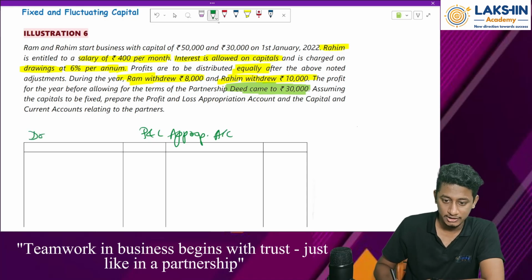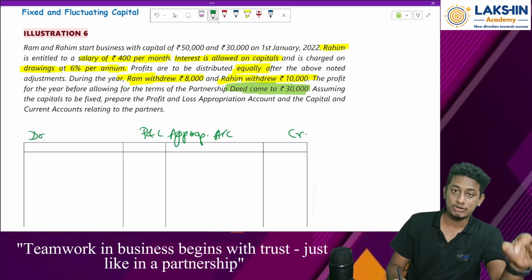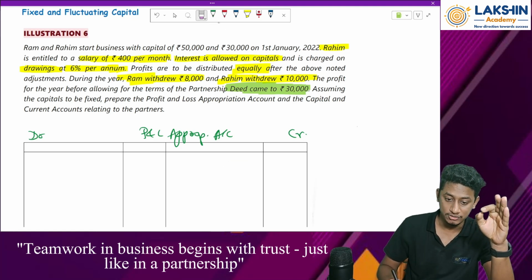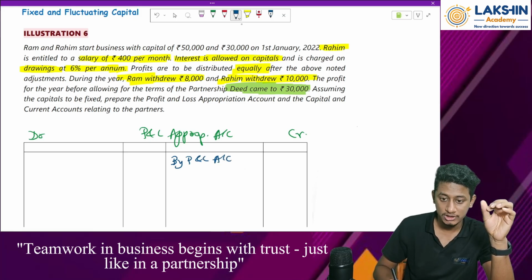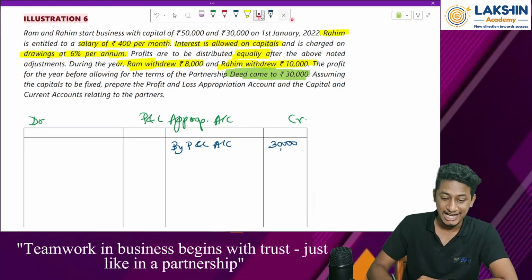This is my debit, this is my credit. Where will the profit come up? Whatever profit of the P&L account was there will come up on the credit side. So the entry will be: By P&L account, rupees 30,000. No other adjustments to be made. Now let's start with all of them one by one.